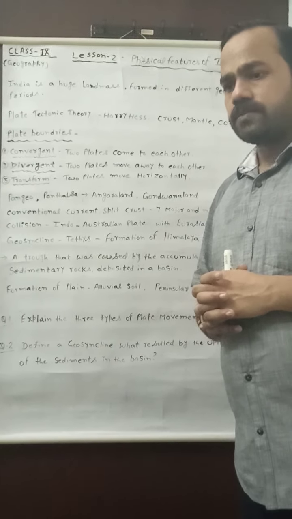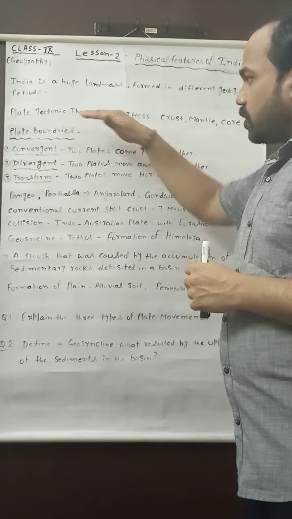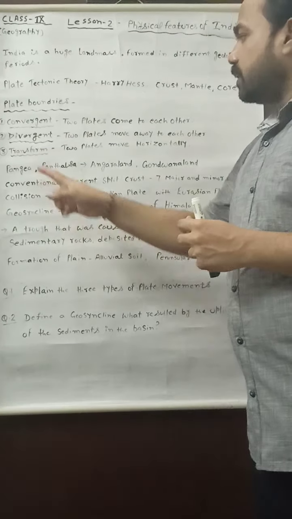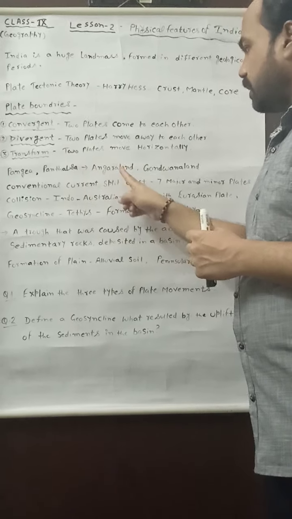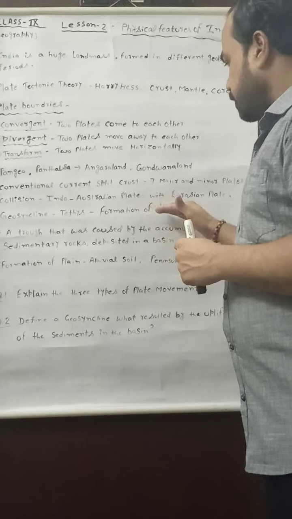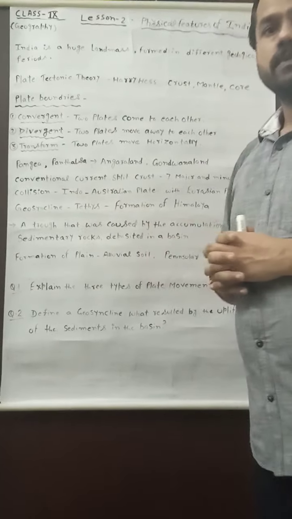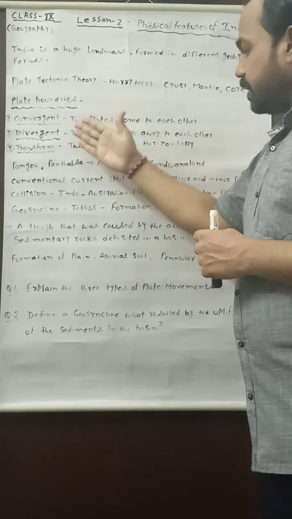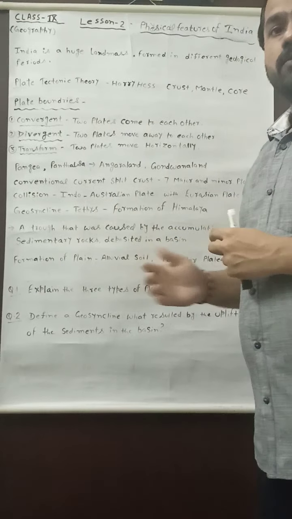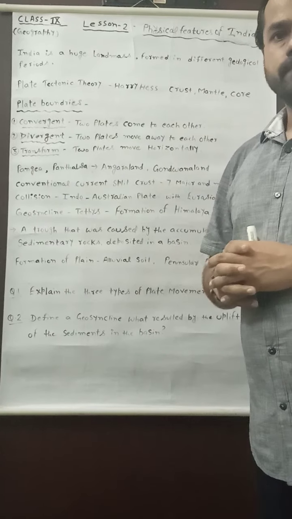So here I have discussed with you the various processes, including the scientific plate tectonic theory, the plate boundaries, Pangaea, Panthalassa, Angara land and Gondwana land, and the formation of the Himalaya, including the geosyncline. These all theories and processes are responsible for the formation of the various physical features of India.